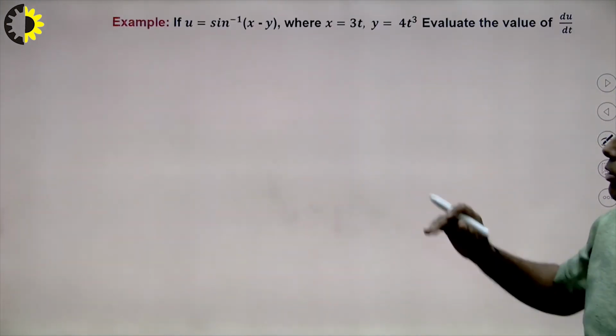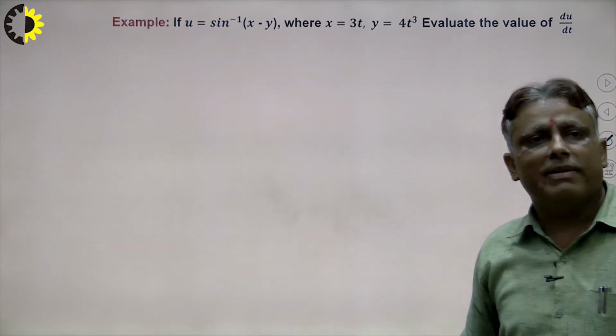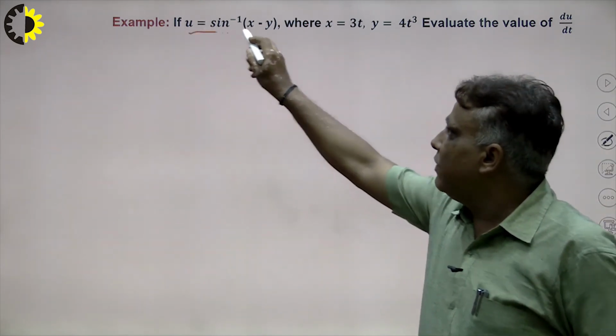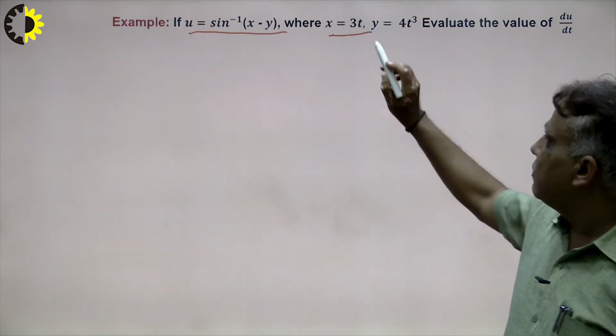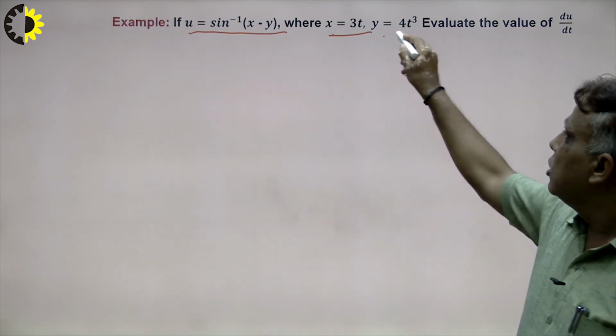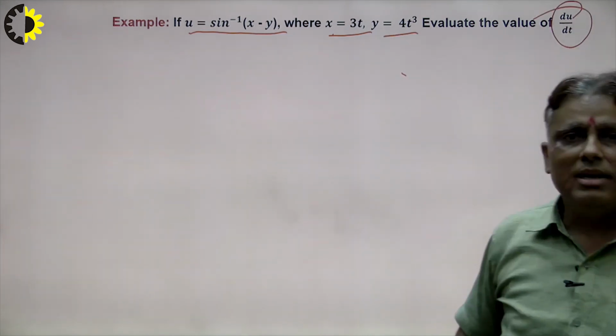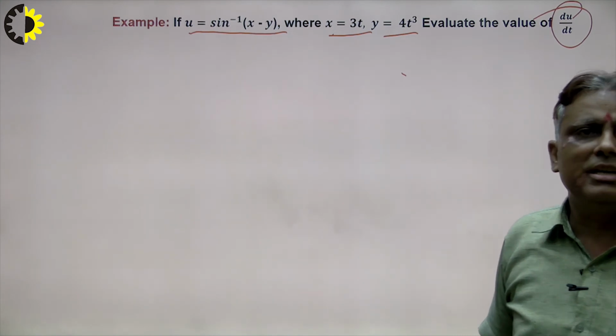Suppose I write here the problem sin inverse of x minus y, that means u is the function of x, y and x is the function of t and y is the function of t. So I write here, we calculate del u over del t. So how to calculate del u over del t we discuss here.